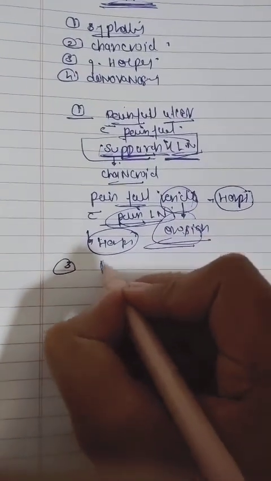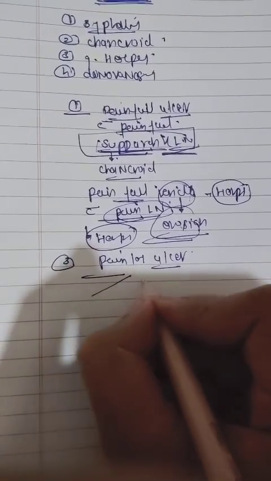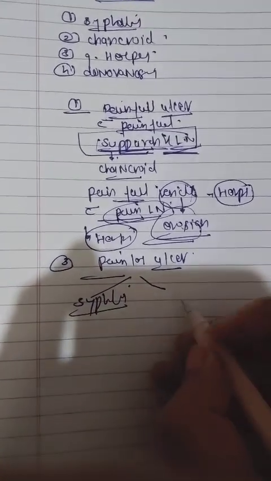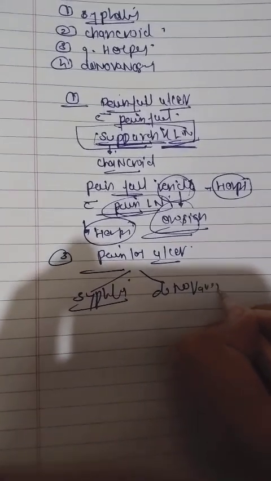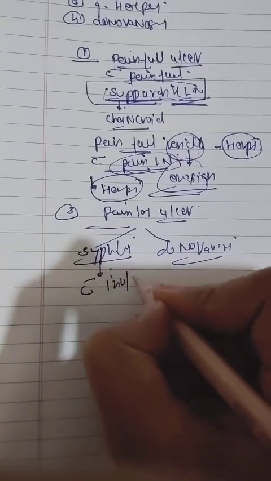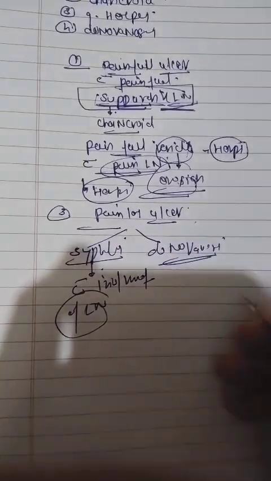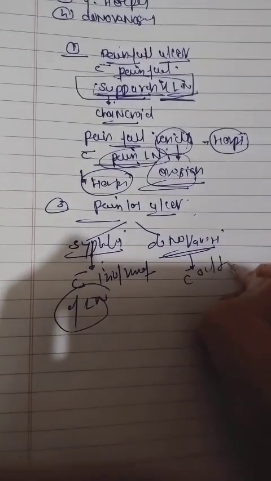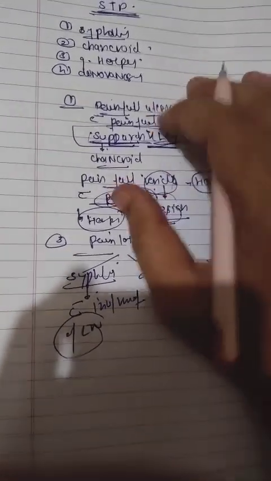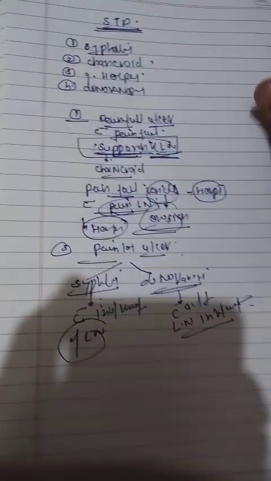And the second one, guys, I will discuss painless ulcer. In painless ulcer, we have 2 diseases, syphilis and donovanosis. So guys, in syphilis there is a painless ulcer with involvement of lymph node, and in donovanosis there is a painless ulcer without lymph node involvement. So basically by these symptoms we can differentiate these 4 from each other.